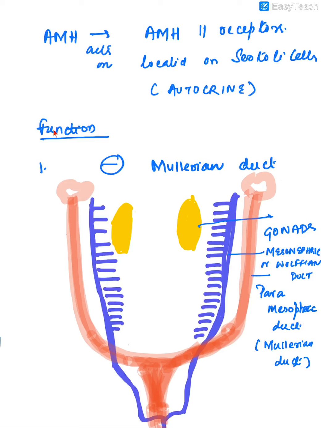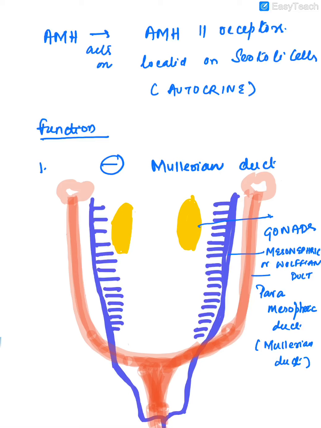The function of the anti-Mullerian hormone, as the name suggests, is inhibition or regression of the Mullerian duct. Now look at this embryologic structure. This is the gonad, the developing gonad. The purple structure that you are seeing here is the mesonephric duct, also known as the Wolffian duct, and this pinkish red structure is the paramesonephric duct or the Mullerian duct. AMH inhibits this Mullerian duct.